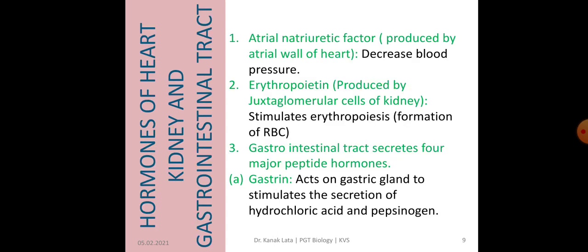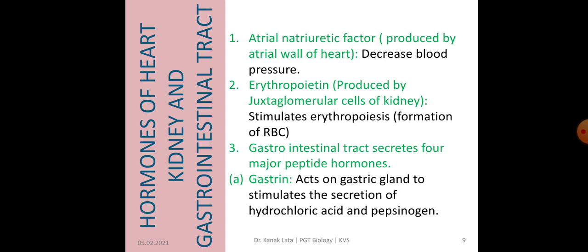Now the next topic is about hormones of heart, kidney and gastrointestinal tract. Atrial wall of the heart produces atrial natriuretic factor which decreases blood pressure. Erythropoietin is produced by juxtaglomerular apparatus cells that helps in formation of RBC, that is erythropoiesis.